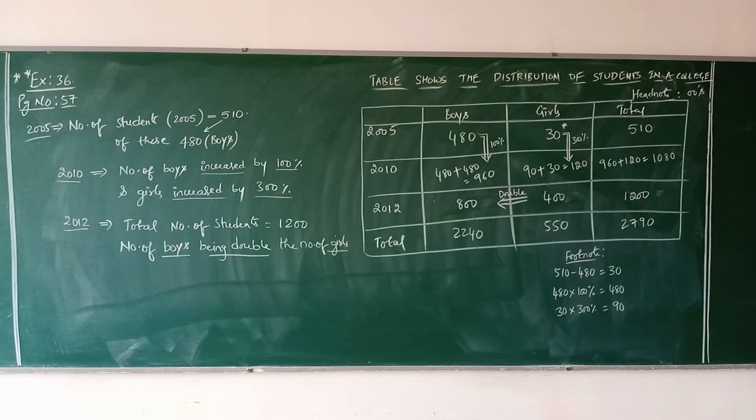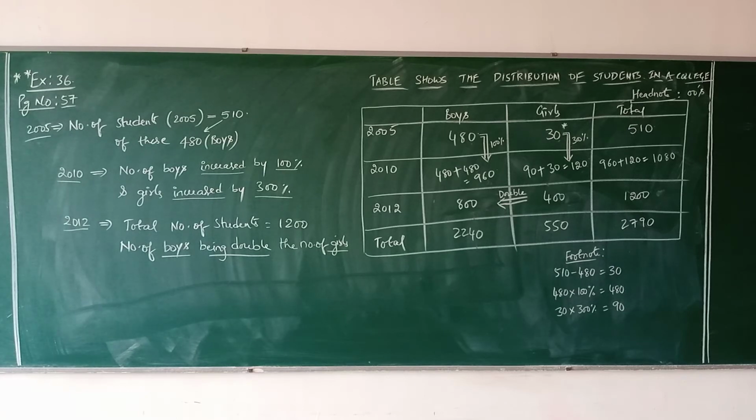Remember this. The number of boys being double the number of girls. If you double the girls, that will be the boys. So 400 if you take, exactly it should match with 1200, remember. That's why 8 plus 4 only will get 12.